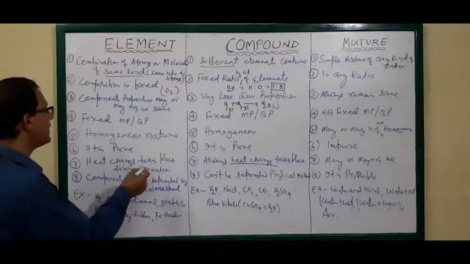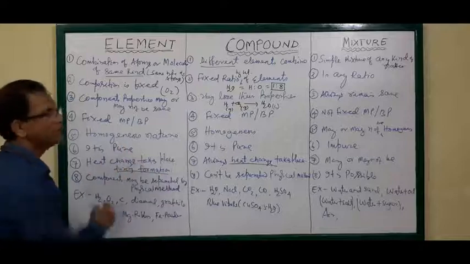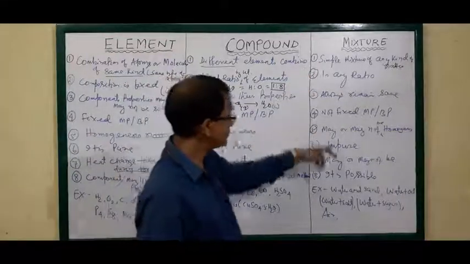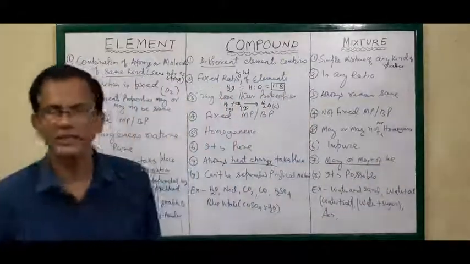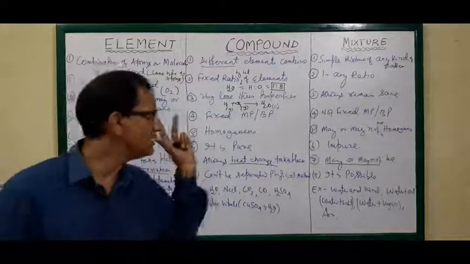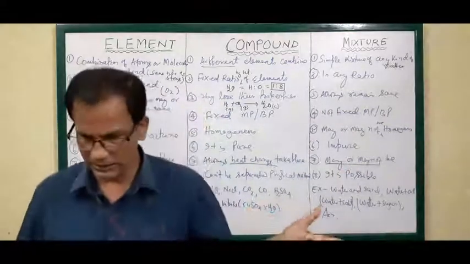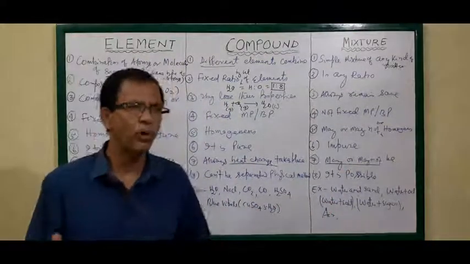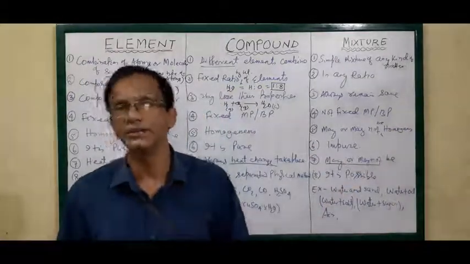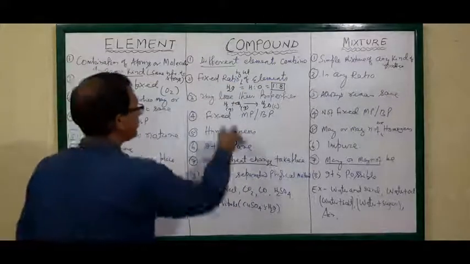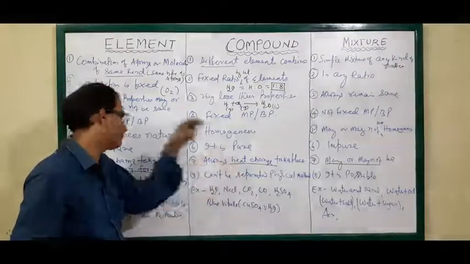Here it may or may not be changed. In the formation of a mixture, heat change may or may not take place. The heat change is generally not considered because there is no true chemical linkage. There is no true chemical bond in the mixture. That's why the amount of heat change is negligible. But in the case of a compound, heat change always takes place, and the amount of heat change is more.